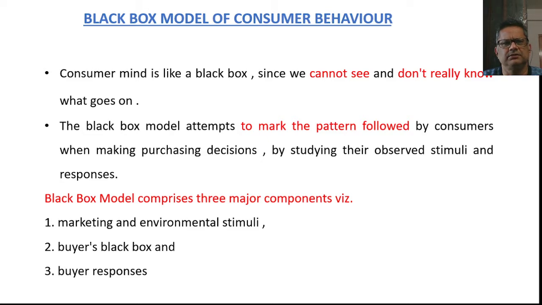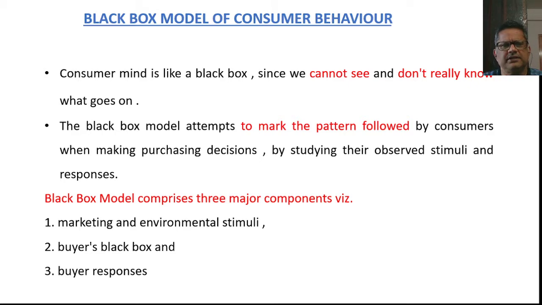First of all, we should know that the consumer mind is like a black box, since we cannot see what is in the mind and don't really know what's going on in the mind of a consumer. So this black box model makes an attempt to map the pattern followed by a consumer while making a purchase decision. It's basically by studying the stimuli and the responses. We will see what the stimuli and response are all about.